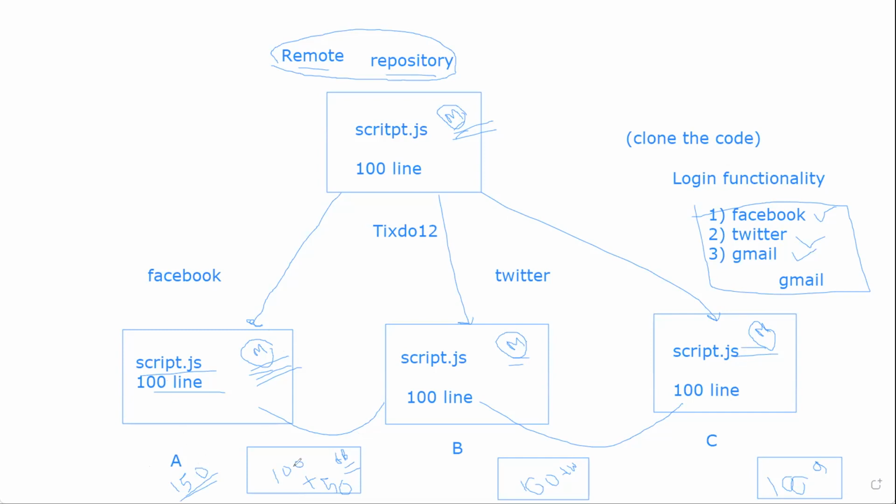What he will do is send this complete branch from the local to the remote, so a remote FB branch will be created. Once the remote FB branch is created, he will raise a compare and pull request. There is a topic, conflict, which I will tell you. Someone from the team will review his code and check whether the 50 lines he had written are according to the specification and according to the standards. So there will be a peer review.